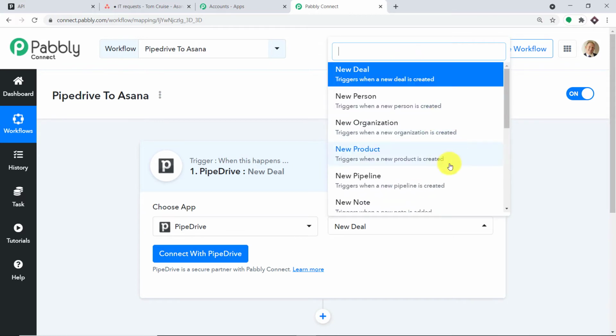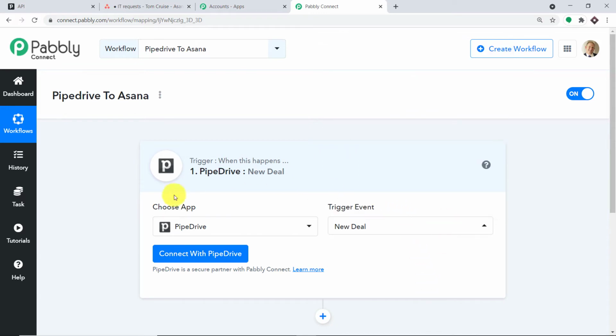All of them are a bunch of trigger events. Now in case you want more triggers of your choice, you can make a request to our team at admin@pabbly.com to custom build a trigger event for you. But at present, I just want to send the data when a new deal is made in Pipedrive. So basically the gist is we are just trying to integrate Pipedrive to Pabbly Connect.